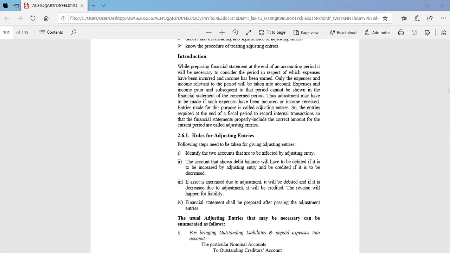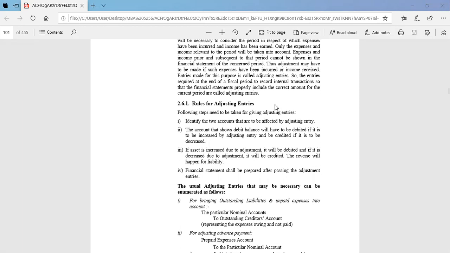So what do you mean by adjusting entries? Basically, adjusting entries are those entries required at the end of the fiscal period to record the internal transactions so that the financial statements properly include the correct amount of the current period. These are called adjusting entries. What are the rules for adjusting entries?